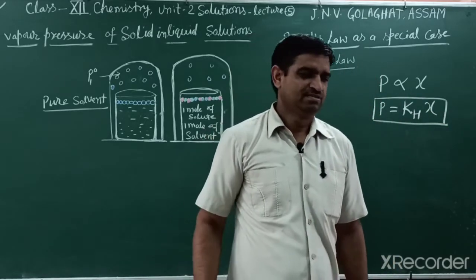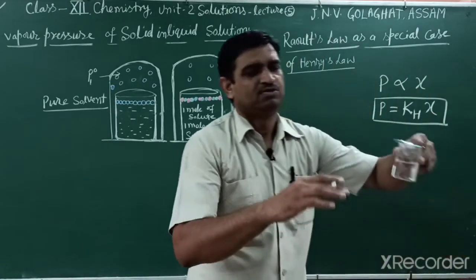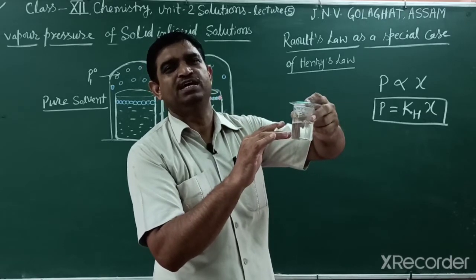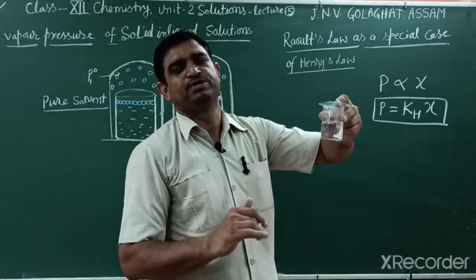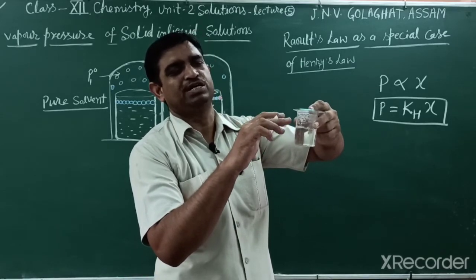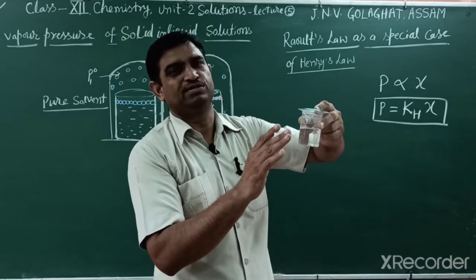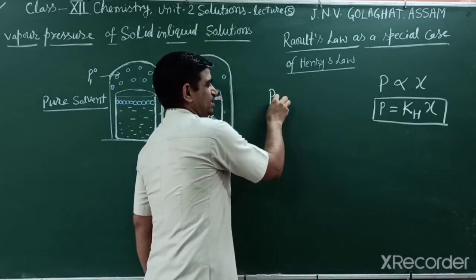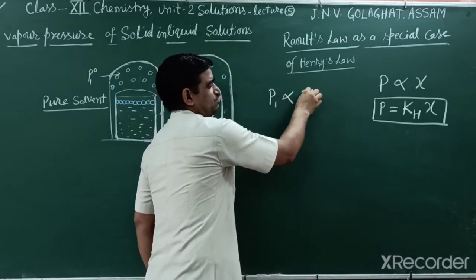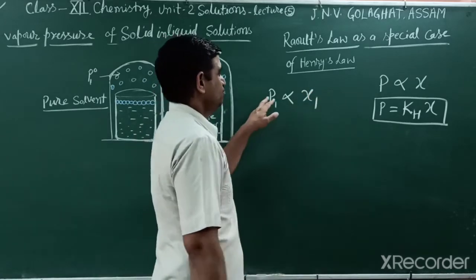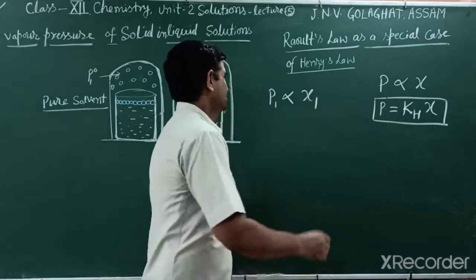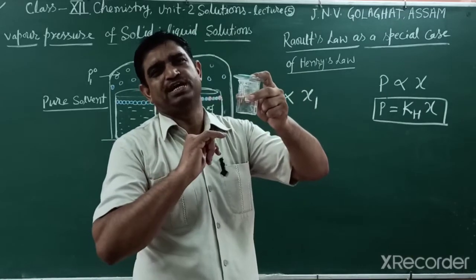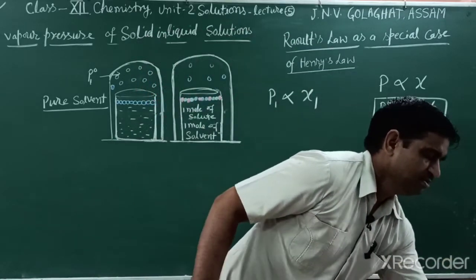And what is Raoult's law? According to Raoult's law, partial pressure over the solution is directly proportional to the mole fraction of the component. So you can say partial pressure of the component is directly proportional to its respective mole fraction. This one is Raoult's law, this one is Henry's law. But the component should be volatile. Then if we compare,